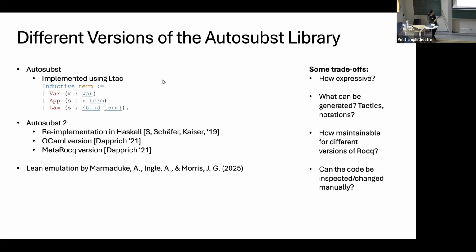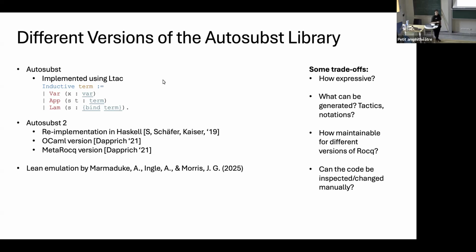And I also recently learned that there is some Lean emulation, which uses a simplification tactic by Lean instead of having to define asimpl ourselves. Okay, there are some trade-offs to this. Like I already mentioned, for example, on how expressive things are, on what can be generated, and how maintainable this is for different versions of Coq.